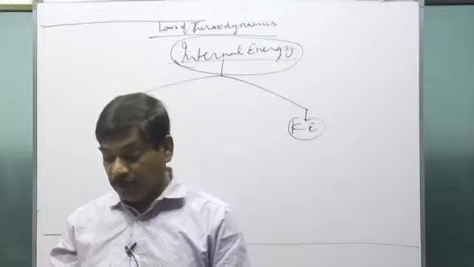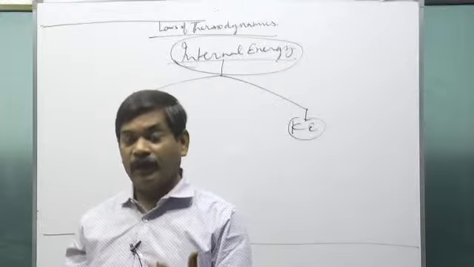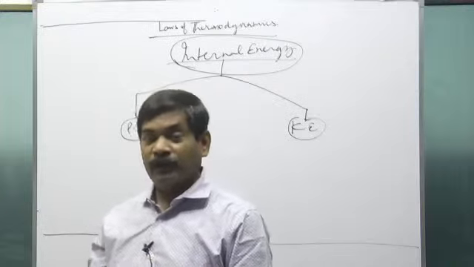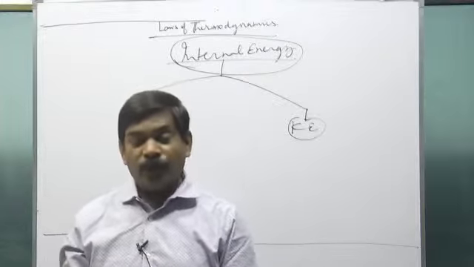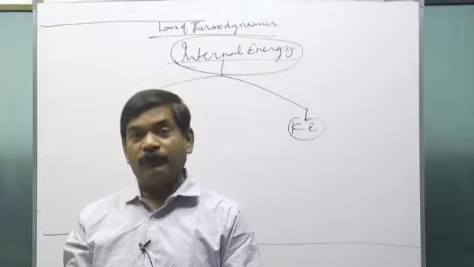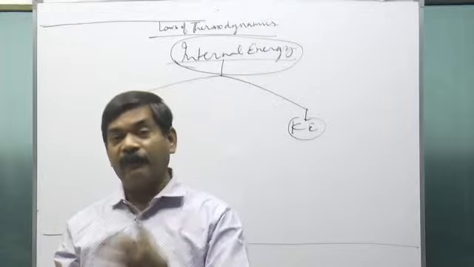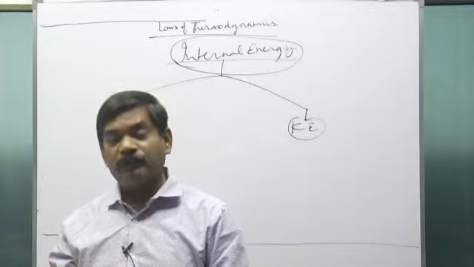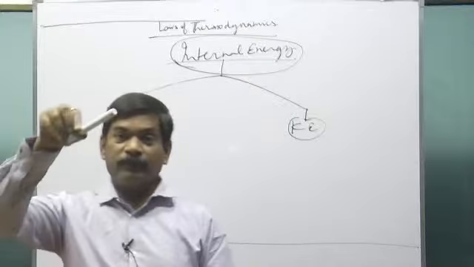Like see, I'll tell you about mgh, then I'll tell you about half kx square also, then I'll get back to this point. I told you that when there is some internal force in the system and you do some work against that internal force, the work done is stored in the system in the form of its potential energy. Look at this.